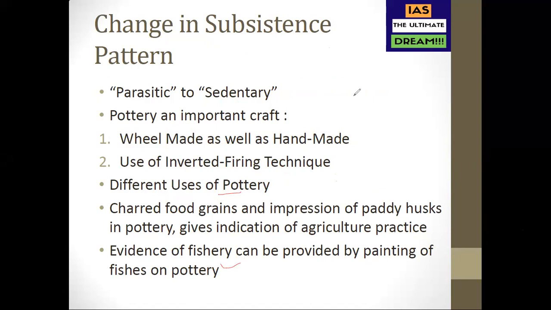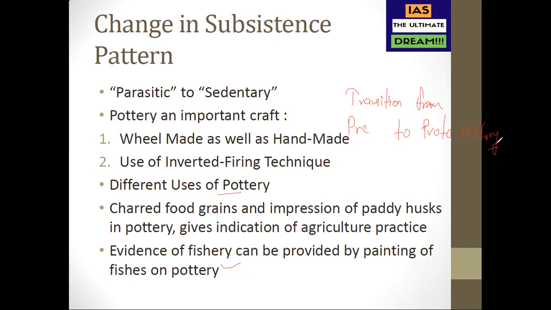That is transition from pre to proto history. And this part, the things which you will be writing here in this particular portion, we have already discussed in part 1 of the pre and proto history video lecture. So this is part 3. Go to part 1 and see what we have discussed.